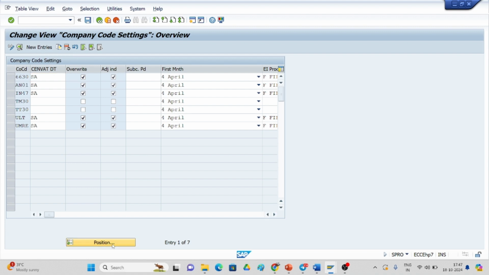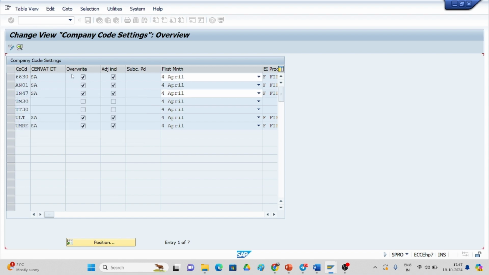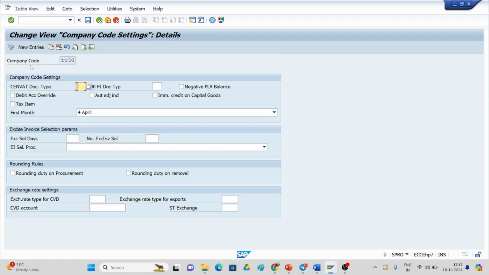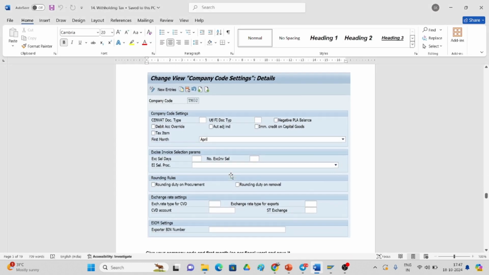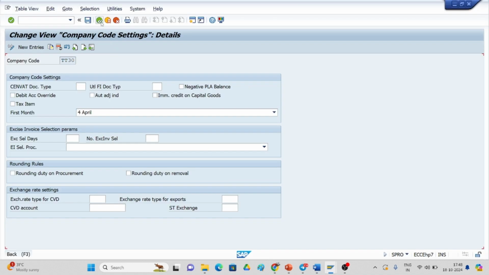Here you can see you can create new. I have already created. I will go to the position TT30. Here is my TT30. If you select it and show the details, you can see it like this. You have to save it. Again I will come back.